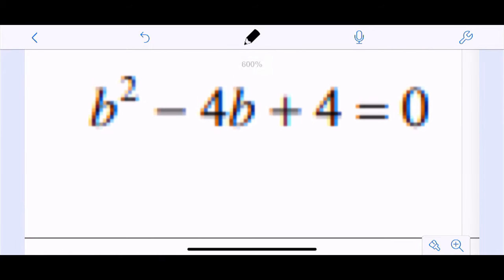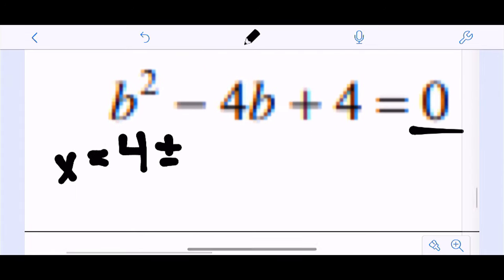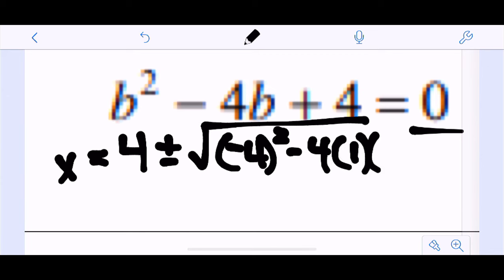So looking at this, it's already set equal to 0, so I'm okay there. A is 1, B is negative 4, and C is positive 4. So x equals negative b plus or minus the square root of b squared. Please make sure that's in parentheses. Minus 4 times a times c all over 2a.